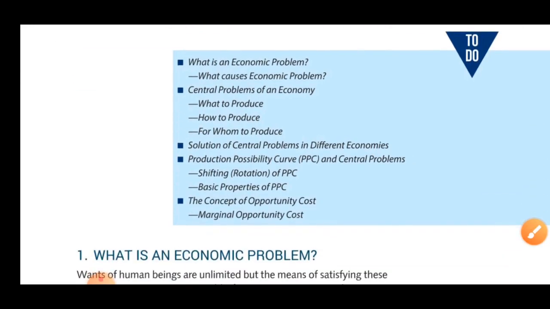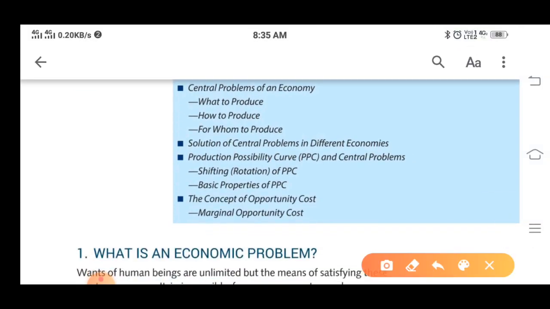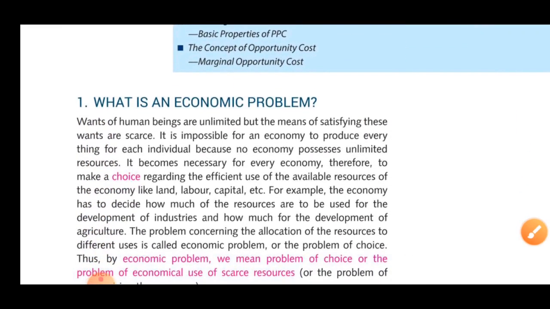Then it is the PPC, that is production possibility curve, and central problem, shifting of PPC, basic properties of PPC, the concept of opportunity cost, and MOC, that is marginal opportunity cost. So let's begin the chapter.